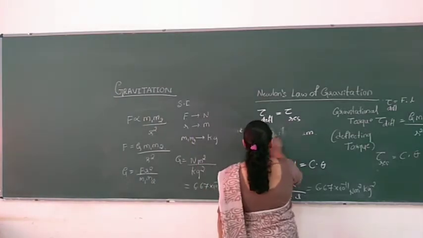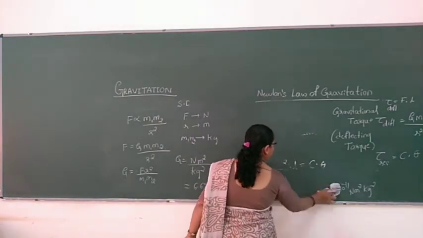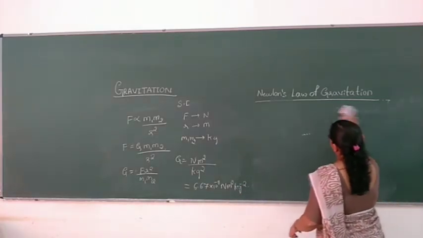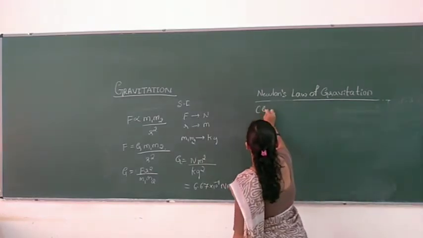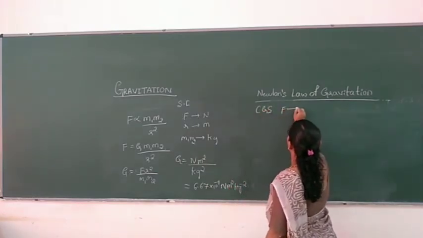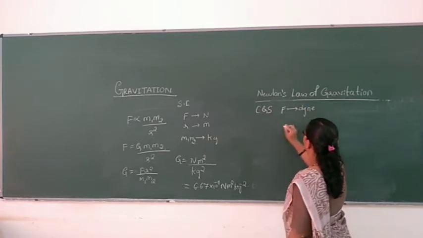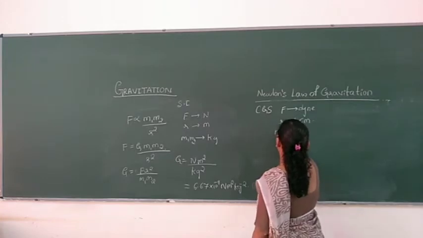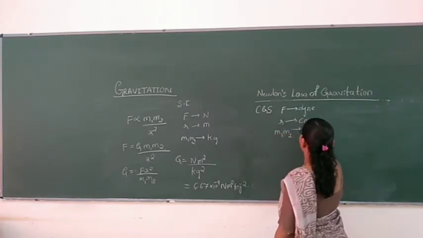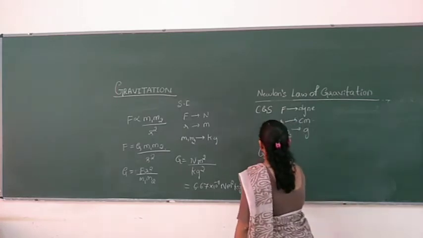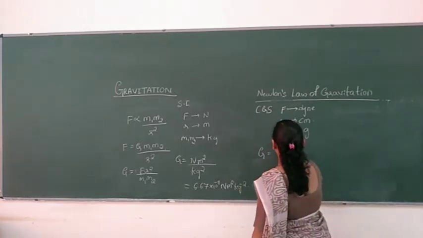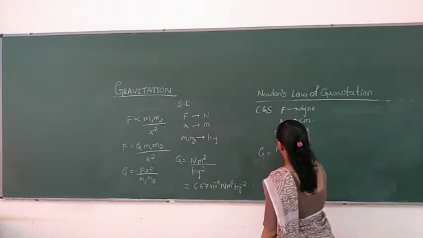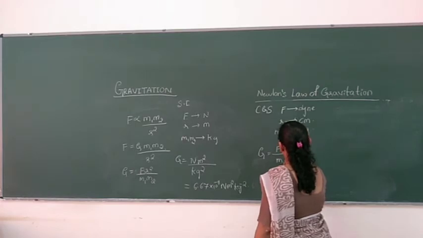Now, what will be the unit in the CGS system? In the CGS system, force will be measured in terms of dyne, distance in centimeter, and masses in grams. So what will be the unit of the gravitational constant? I will write it once again: F r square divided by m1 and m2.